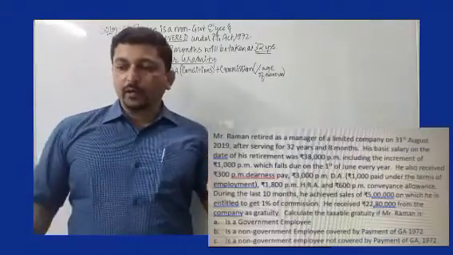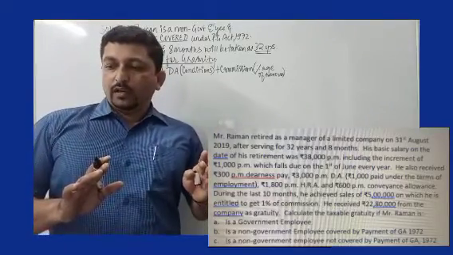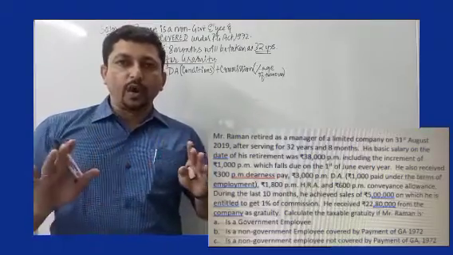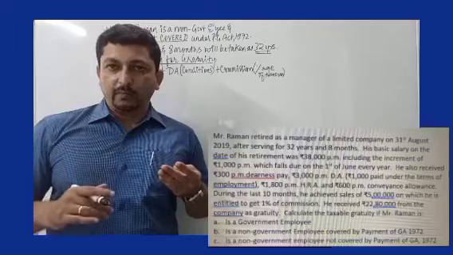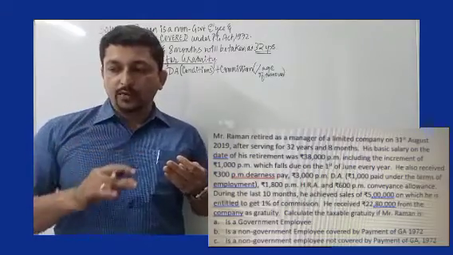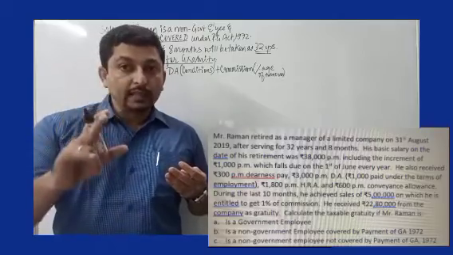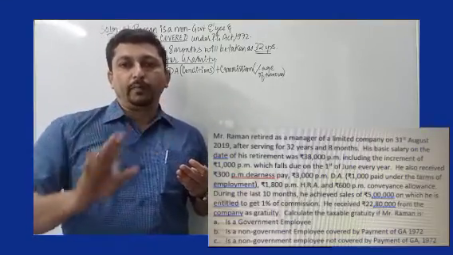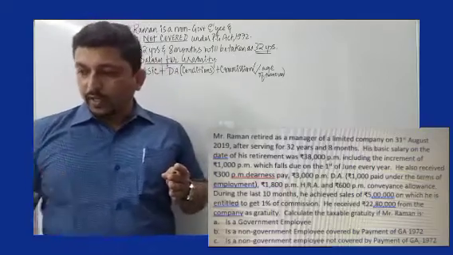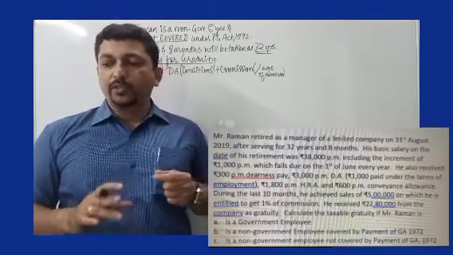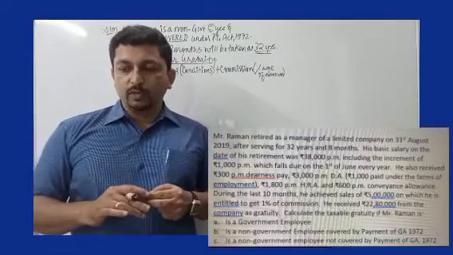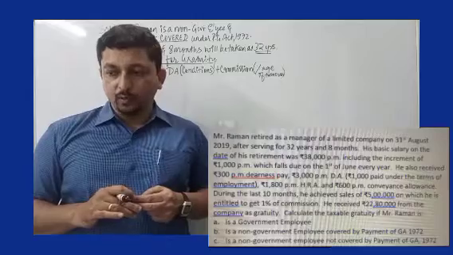And nowhere in the problem is it mentioned, he receives dearness pay of 300 per month. It is not given that it is included for retirement benefits. But as far as DA allowance is concerned, it is 3000 per month, of which 1000 is included for retirement benefits. Okay, there is a mention of commission. During last 12 months, he achieved sales of 5 lakh, on which he is entitled to get 1% commission. So we'll incorporate the commission concept as well.